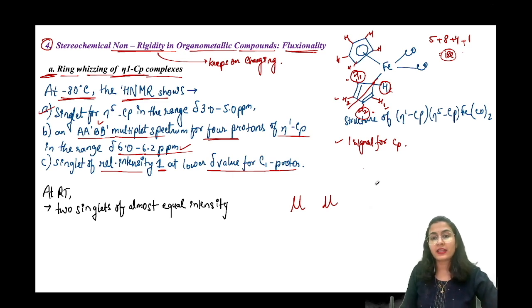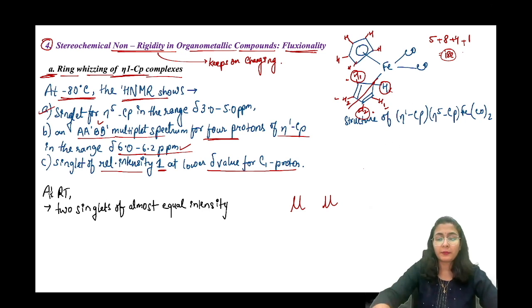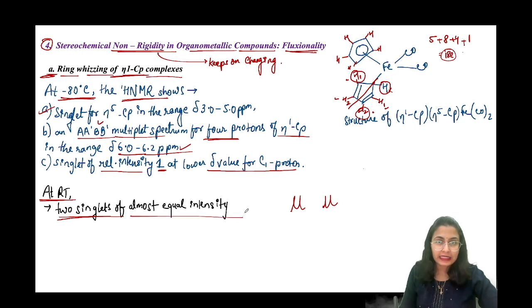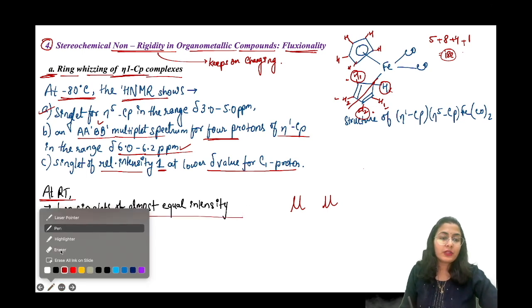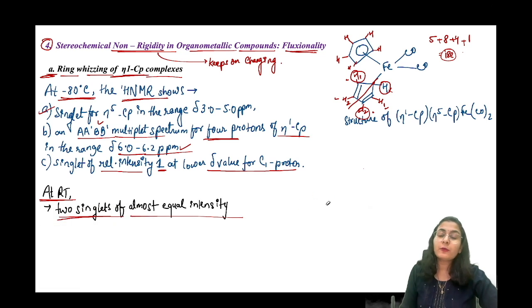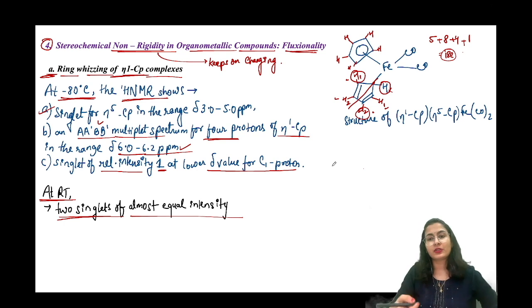Let's say, तो इतना ज़्यादा कम टेम्परेचर पे ऐसा क्यों हो रहा है? Why not at room temperature? At room temperature, what is happening? Only two singlets of almost equal intensity. What does that mean? Why are we having only two? Signals भी नहीं, वो भी singlet. दो singlet कैसे आए? What is ring whizzing actually?